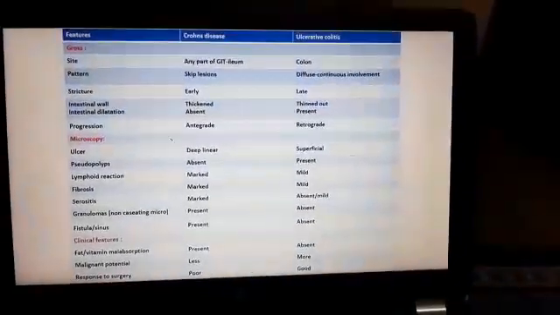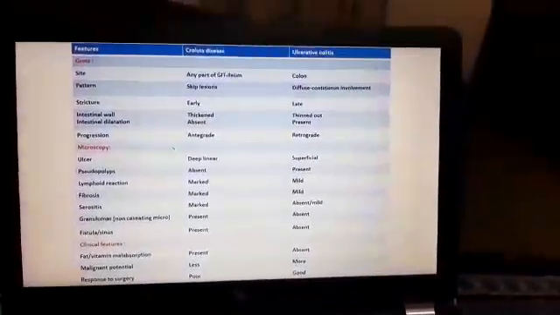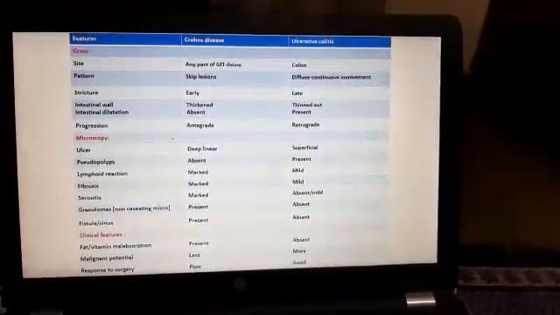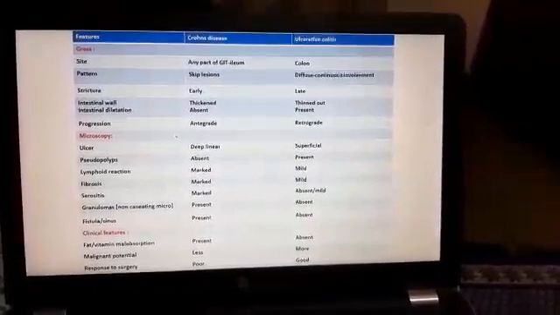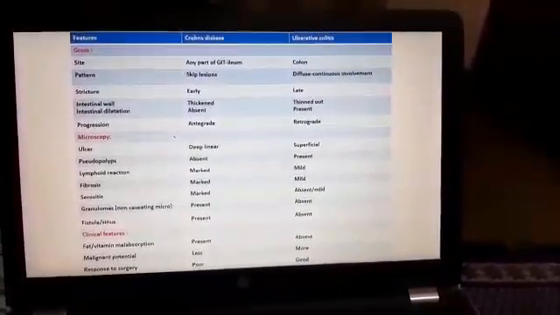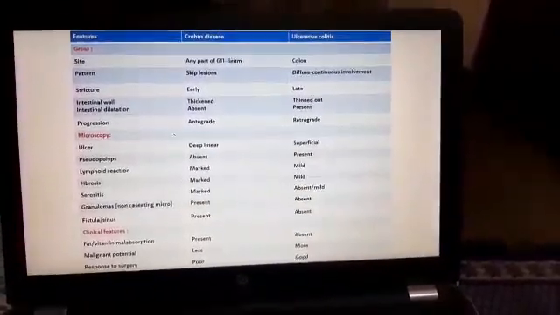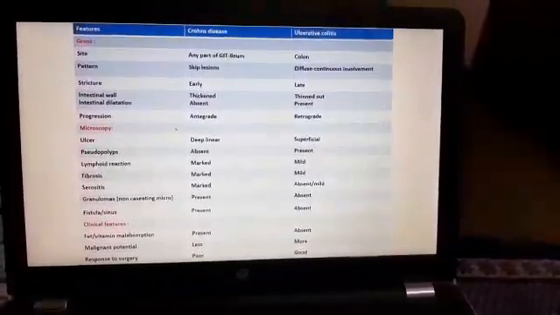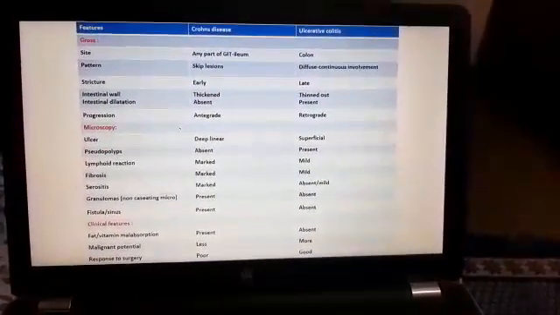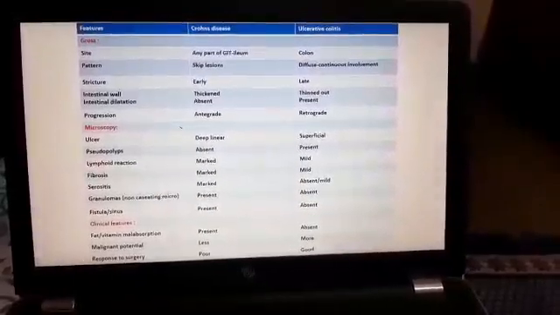So now, after discussing both the diseases, let us discuss the differences between Crohn's disease and ulcerative colitis. Both are very, very important diseases. They can come as a long question for you all, or even as a short question individually. And the differences between the two also can come as a short note.